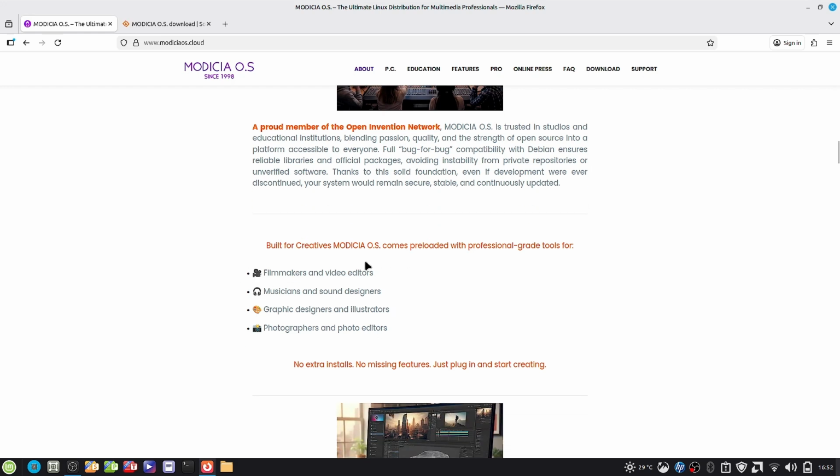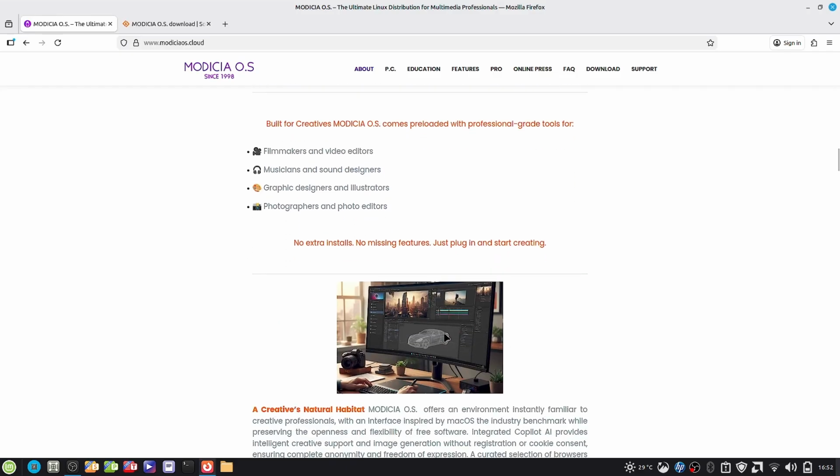So here you can see it is built for creative people like filmmakers and video editors, musicians and sound designers, graphic designers and illustrators, photographers and photo editors. So all applications, packages, plugins, and all other things required by these professionals are readily available in Modicia Linux.